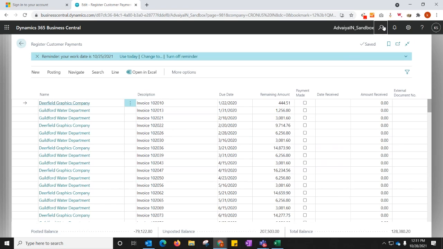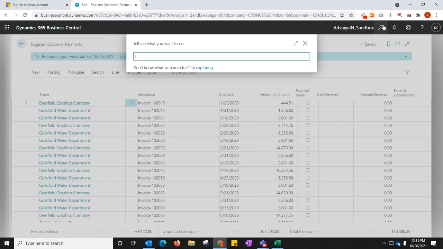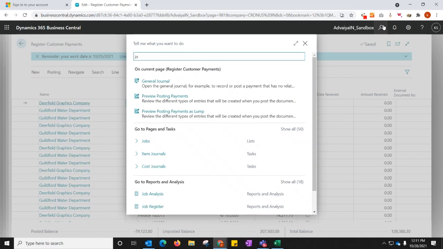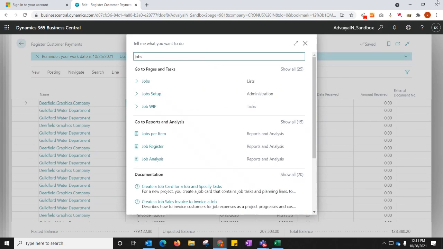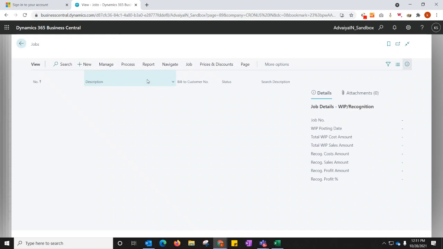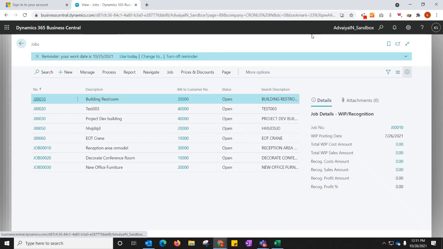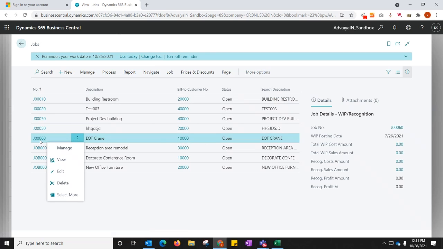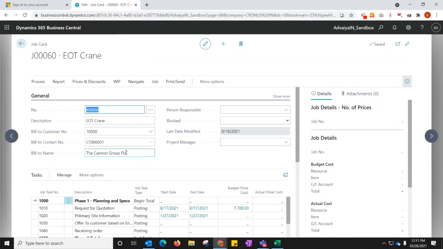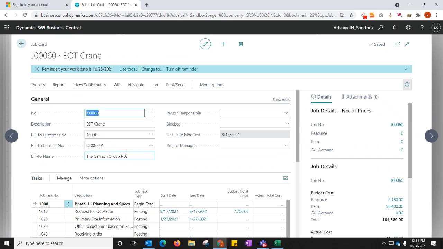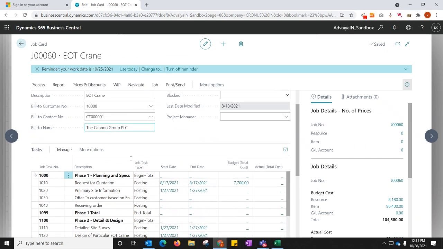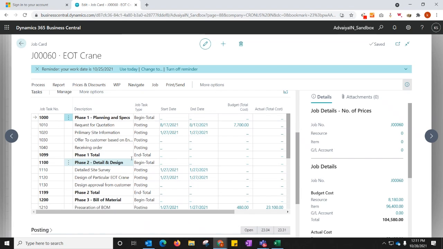Now we'll take a quick look into how project management can be handled. If I see the jobs in my system, I see a lot of jobs which we are currently working on, let's say. If I open any of the jobs, I can see the details of it. A lot of planning happens when a project starts.